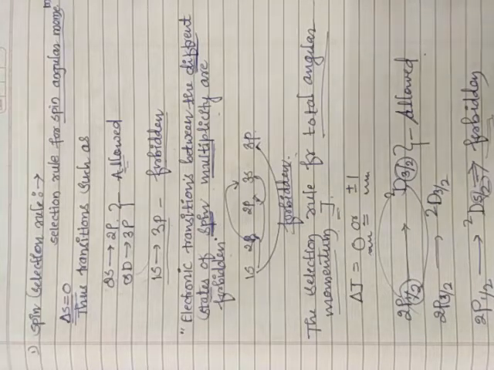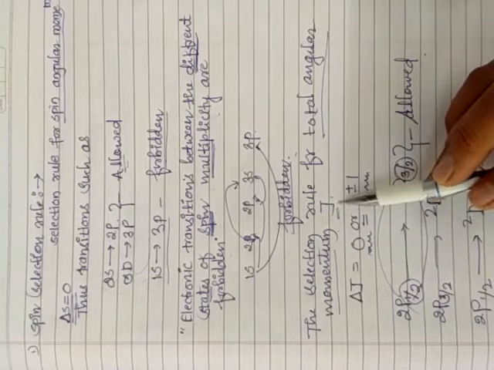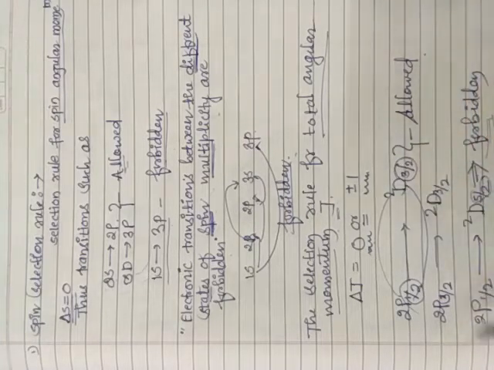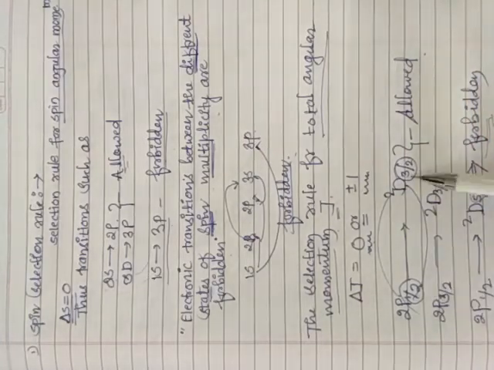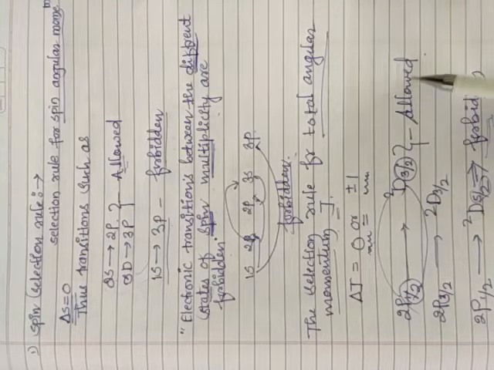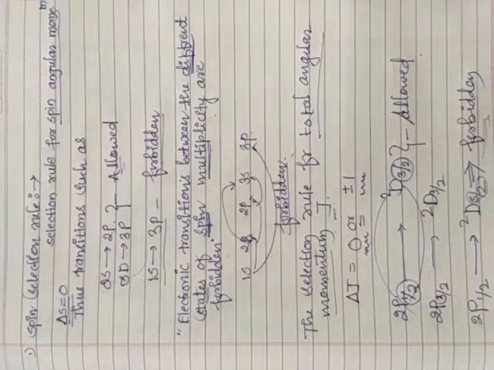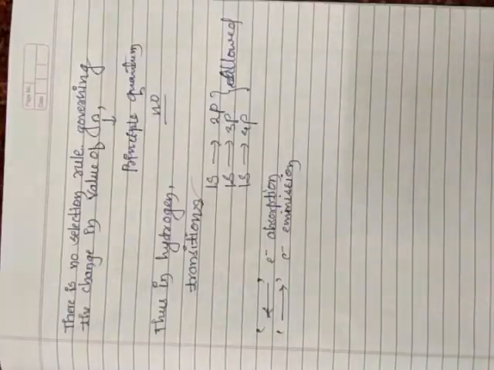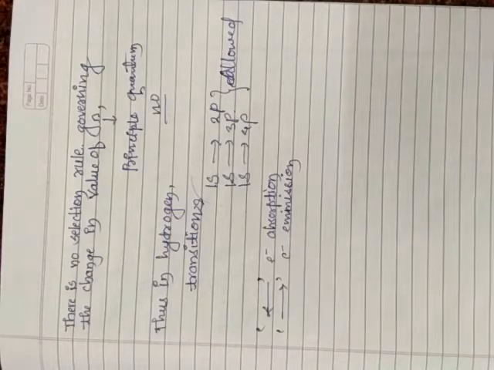The selection rule for total angular momentum, J, is 0 or plus or minus 1. As you know here, 2p 1/2 to 2d 3/2 is continuous, so we call it allowed. And if it is discontinuous, like 2p 1/2 to 2d 5/2, then it is forbidden. Then there is no selection rule for the value of n, that is the principal quantum number.